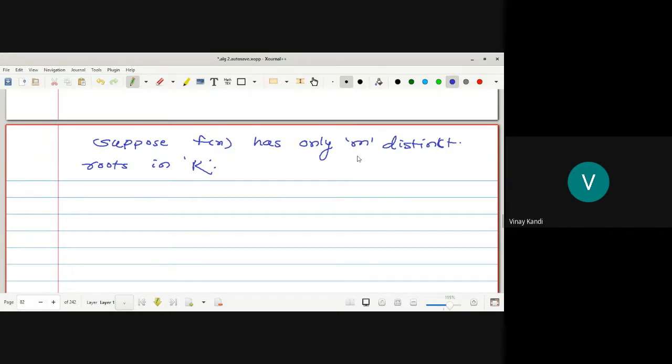So these m roots are distinct roots of f(x). Look at it. Suppose this is F, and this one is K. K is the normal extension of the field F. Now it is possible that f(x) has roots. We don't know, but these m roots are distinct. Write down, it is possible.